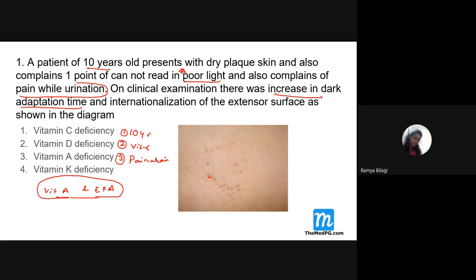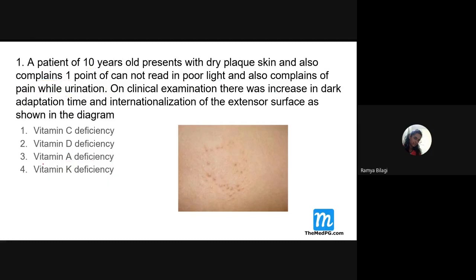Yes, excellent. So what you can see here is hyperkeratosis of the skin surface, especially on the extensor areas. Along with this, if the patient also complains of vision-related problems, then directly our focus goes to vitamin A. And whenever there is vitamin A deficiency, the patient sometimes may present with renal stones, because of which there will be pain while urination. These are the classical clinical features of vitamin A deficiency.